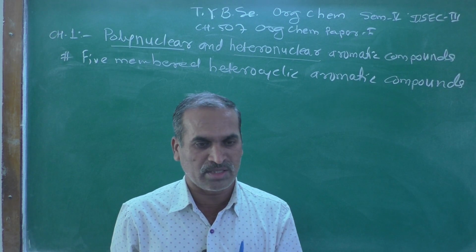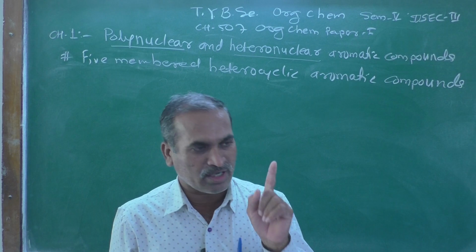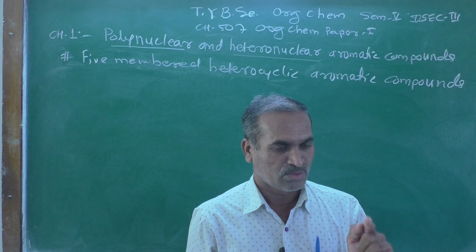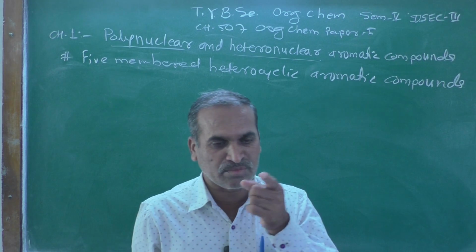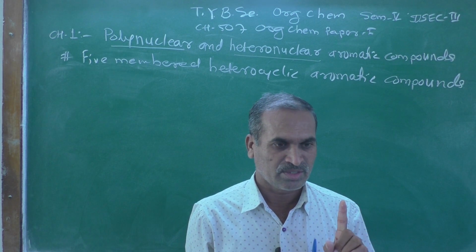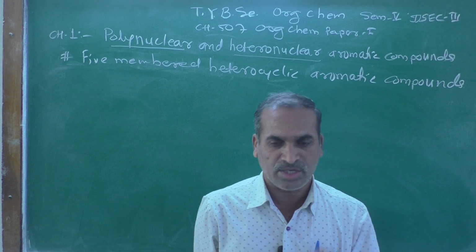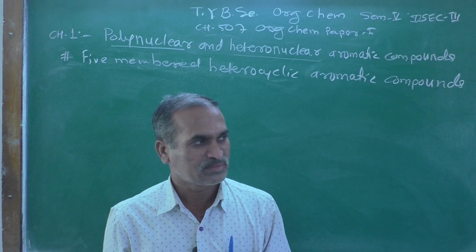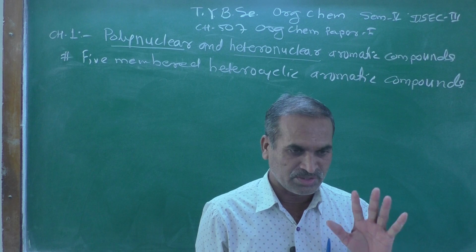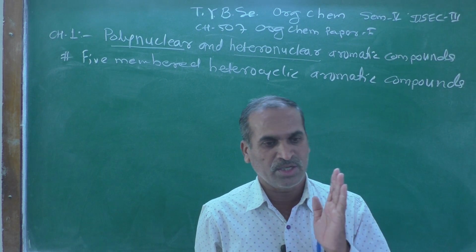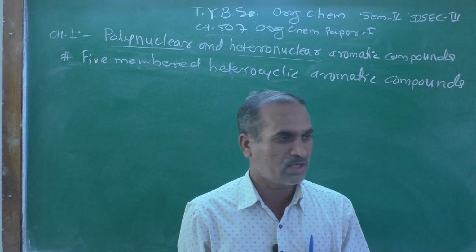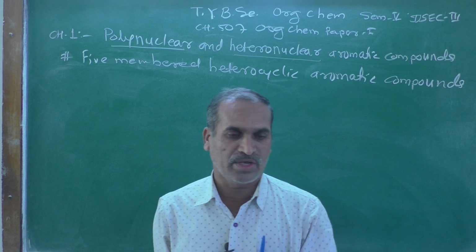And heterocyclic means that along with carbon, at least one or more heteroatoms are involved in the ring formation; that is known as a heterocyclic compound. The commonly known heterocyclic aromatic compounds are furan, pyrrole, thiophene.